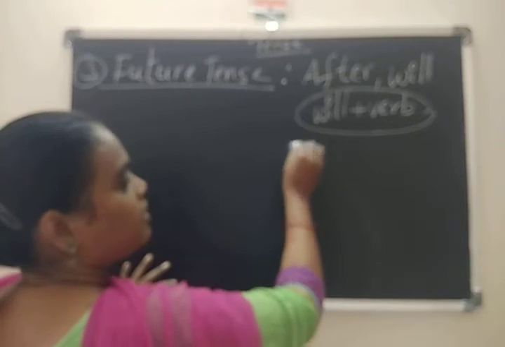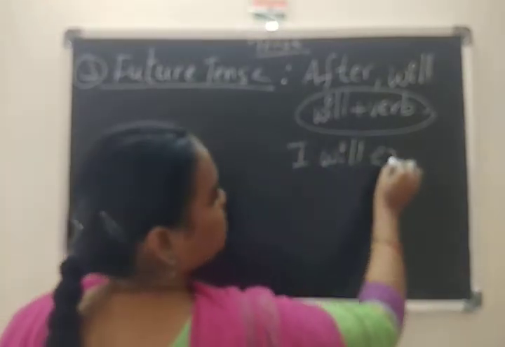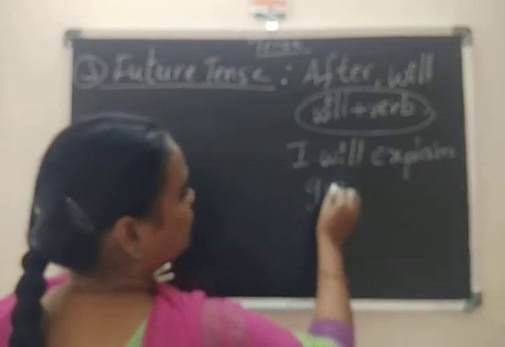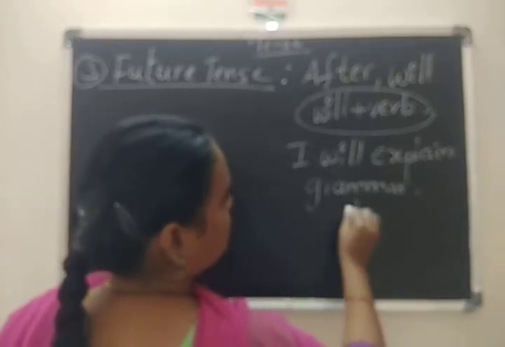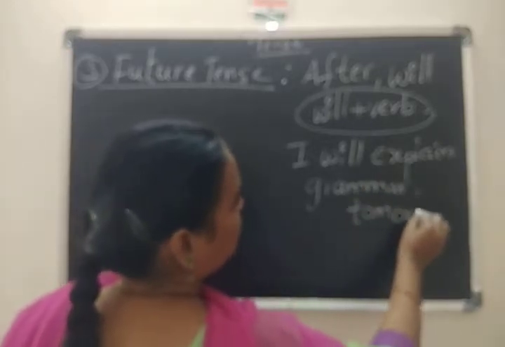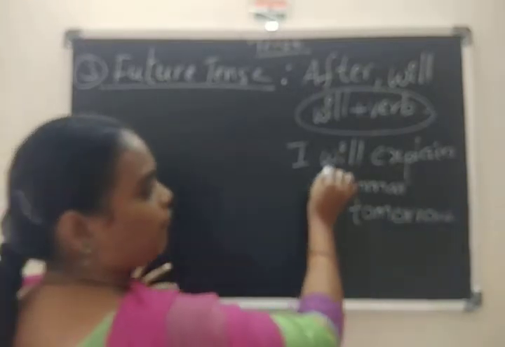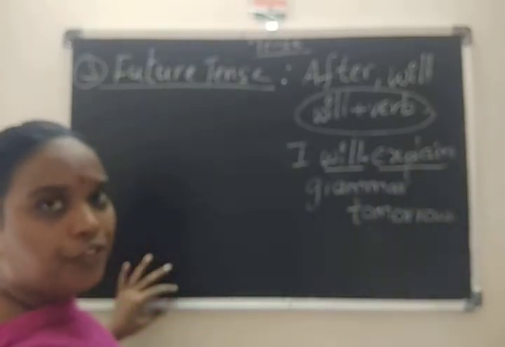What I gave as an example, the same example I am giving you, because you have to understand clearly. Here what I gave: I will explain grammar tomorrow. Here children, see, will plus verb. Is it indicating future?